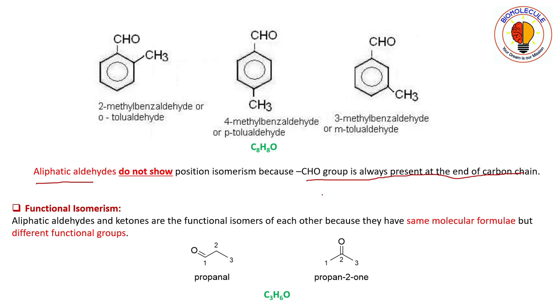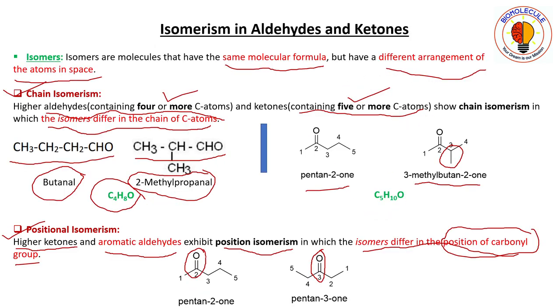So if you look into the examples, see here this one propanal, this one is aldehyde. Here the carbonyl group is situated at carbon number 1. Further, in butanal, the carbonyl group is also situated in position number 1. In 2-methyl propanal also, the carbonyl group, that is the aldehyde group, is in the first position.